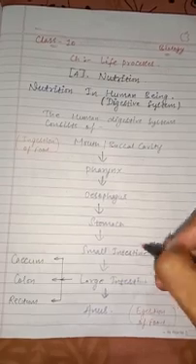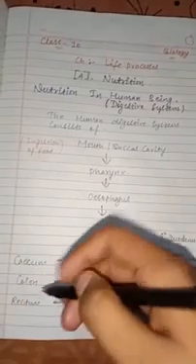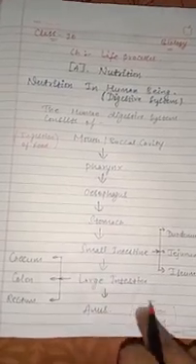From esophagus, by peristalsis movement, that is a type of movement of food inside the esophagus, it goes to stomach. Food goes to a sac like structure where food is stored temporarily, that is called as stomach. From stomach it goes to small intestine. It is divided into three parts, that is duodenum, jejunum, and ileum. From small intestine it goes to large intestine, which has three parts, caecum, colon, and rectum, and at last anus, where egestion of food takes place, means undigested food material is removed from our body.